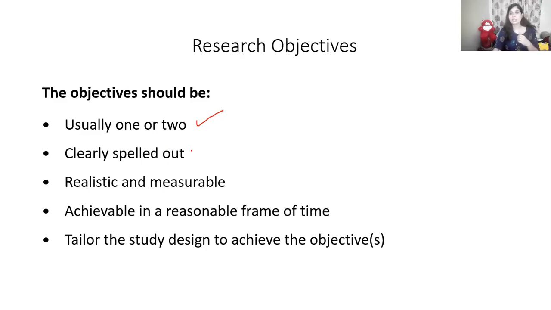You have to clearly tell what your research objective is. That should be clearly written in a sentence format, in understandable language, without any confusion or misunderstanding. Then it should be realistic and measurable.